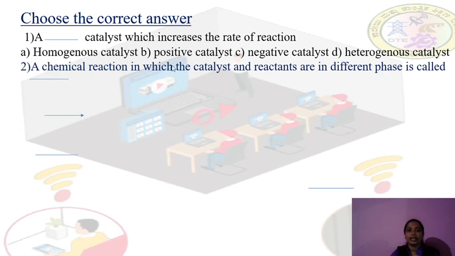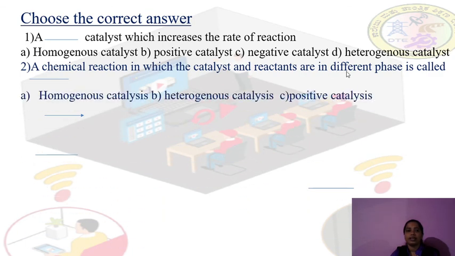A chemical reaction in which the catalyst and the reactant are in different phases. Which has the different phase? Option A, homogeneous catalysis, heterogeneous catalysis, positive catalysis. So it is heterogeneous catalysis.